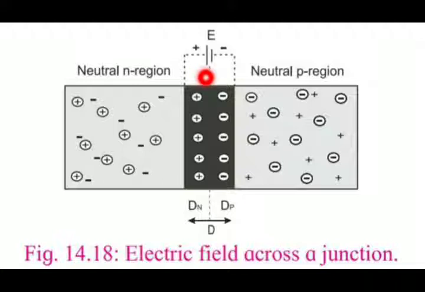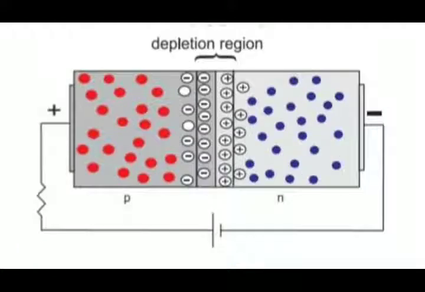Now, biasing a p-n junction. As a result of the potential barrier across the depletion region, charge carriers require some extra energy to overcome the barrier. A suitable voltage needs to be applied to the junction externally so that these charge carriers can overcome the potential barrier and move across the junction. This diagram shows two possibilities of applying this external voltage across the junction.